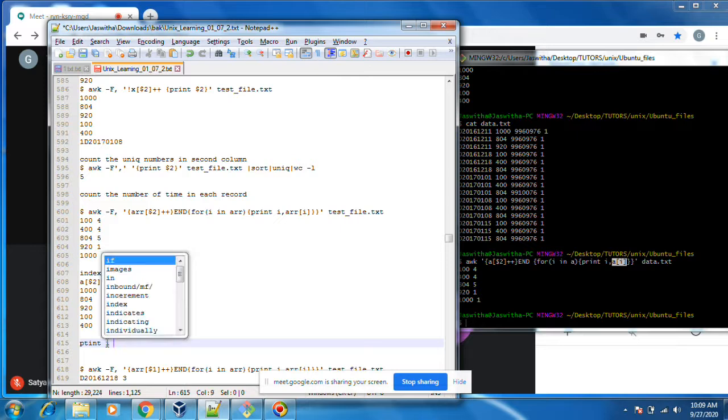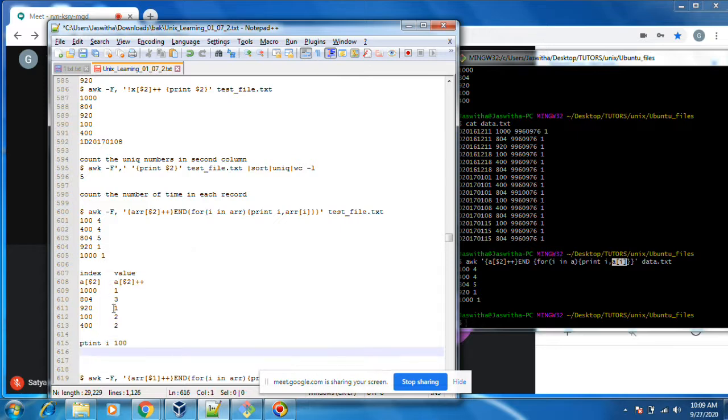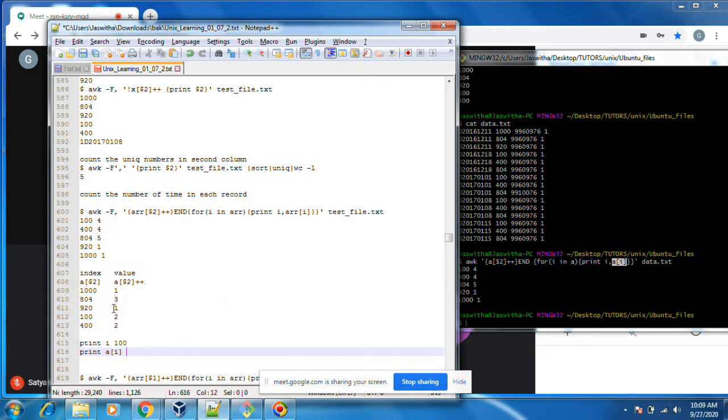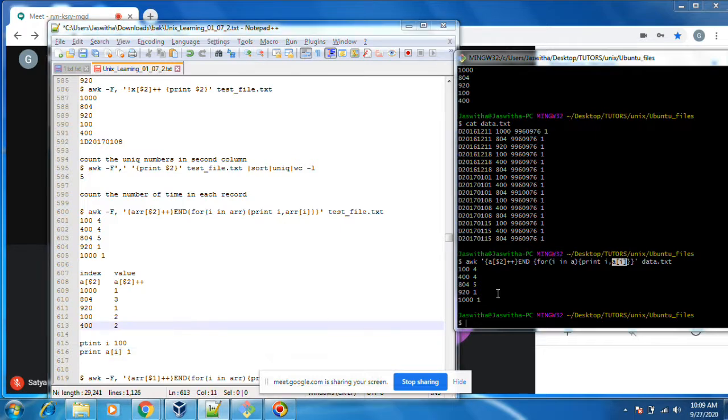Print I. I means it will display only index 100. Print A of I, it will display value. This is value 1, like this. It will print all the data. I think you have understood this command thoroughly.